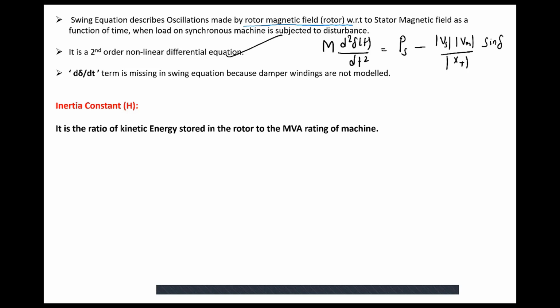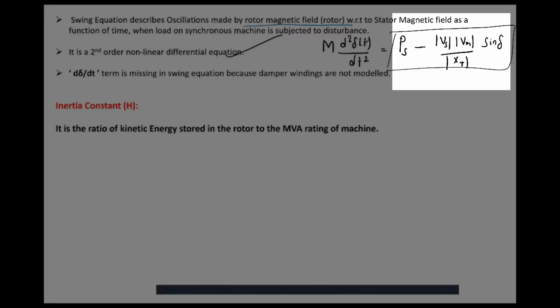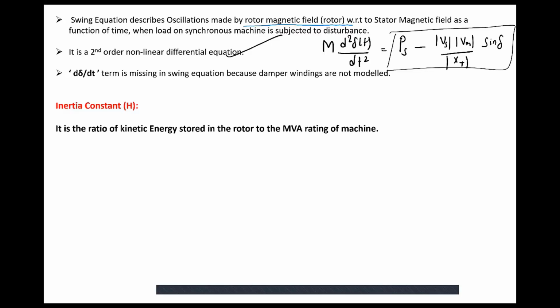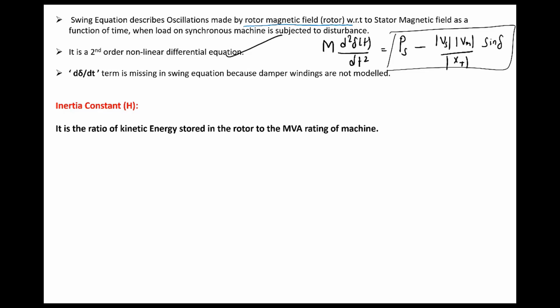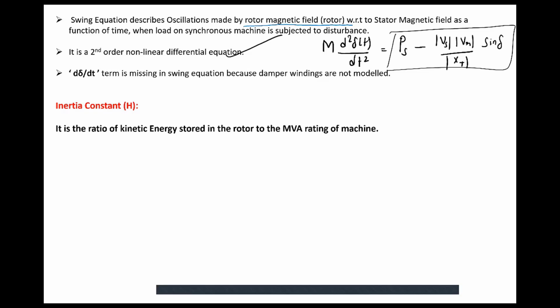The independent variable is time. The right hand term is called the forcing function. If the forcing function is 0, it is called a homogeneous differential equation. That means if M d squared delta of t by dt squared equals 0, then it is a second order homogeneous differential equation, and you will get only the transient response, only the complementary function. Since you have a forcing function, you will get the complementary function as well as the particular integral.